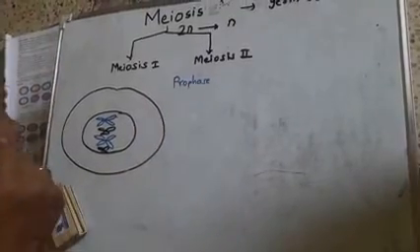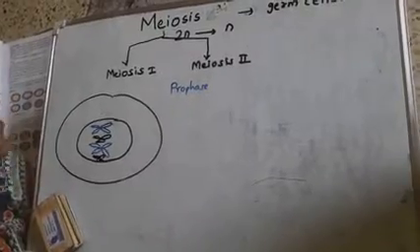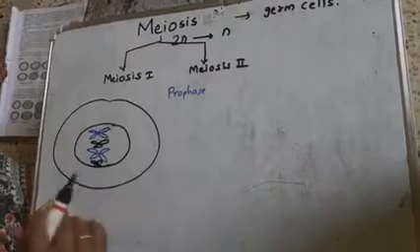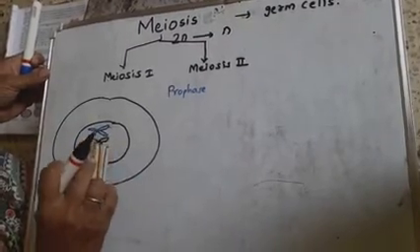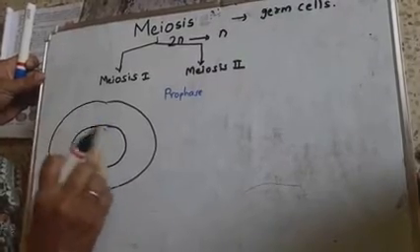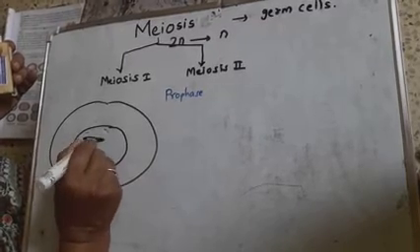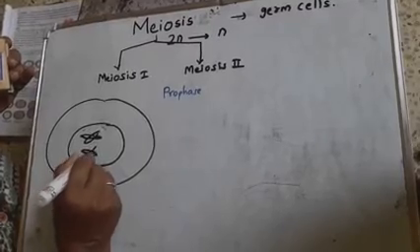This prophase is very long in meiosis 1. Here the exchange of genetic material takes place from one sister chromatid to the other sister chromatid. So they cross over with one another.